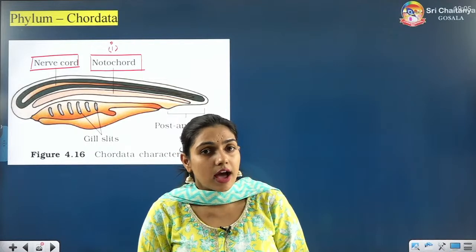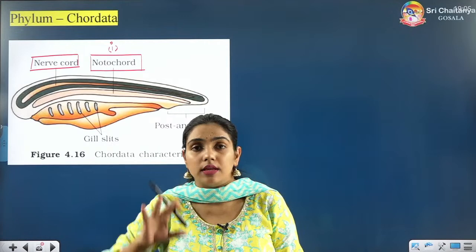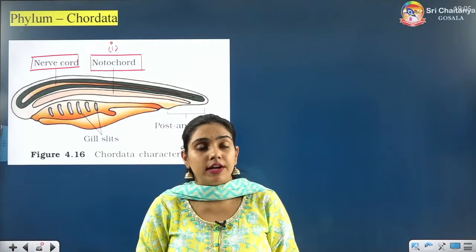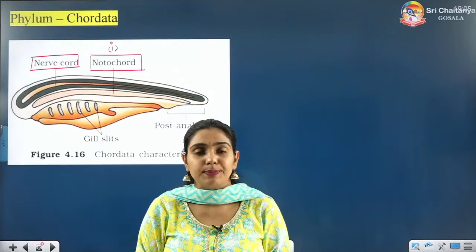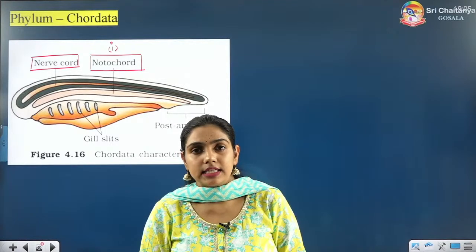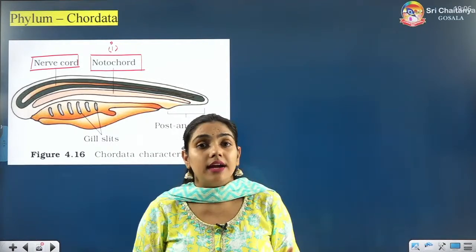We have seen nerve cord again and again. I have told you in the previous phylums, double solid ventral nerve cord, isn't it? Please tell me in the comments. Nerve cord is present in non-chordates as well as chordates, but there are differences.